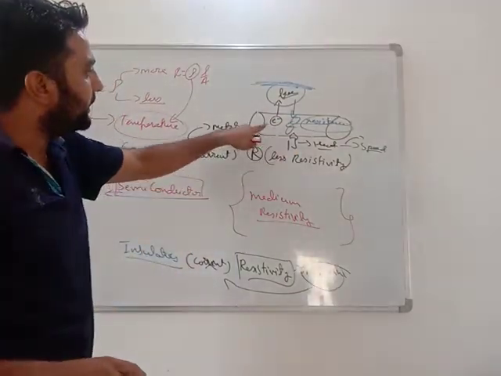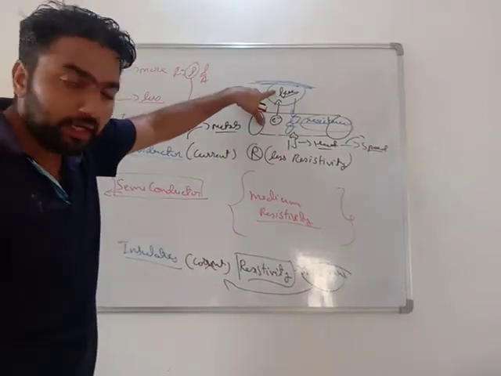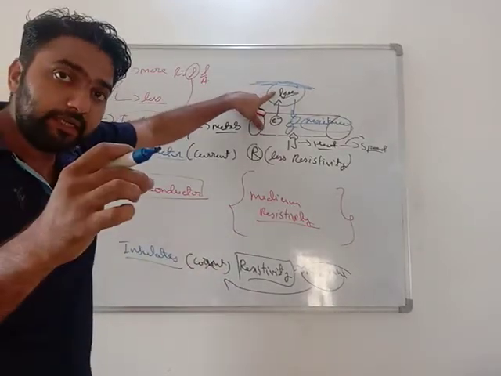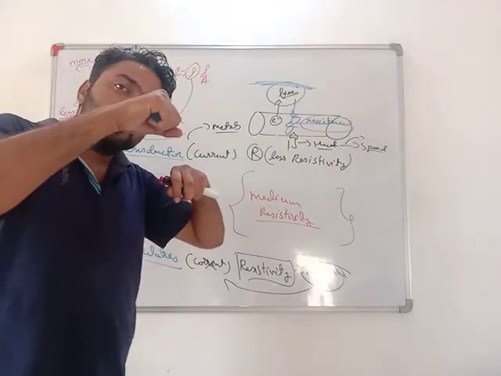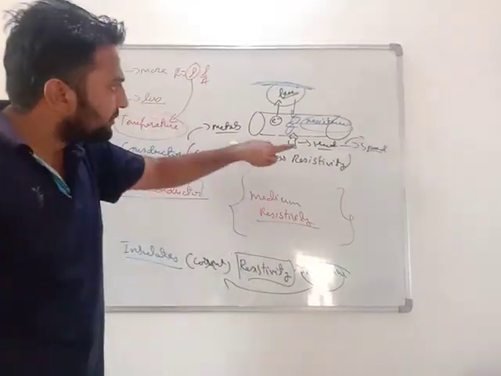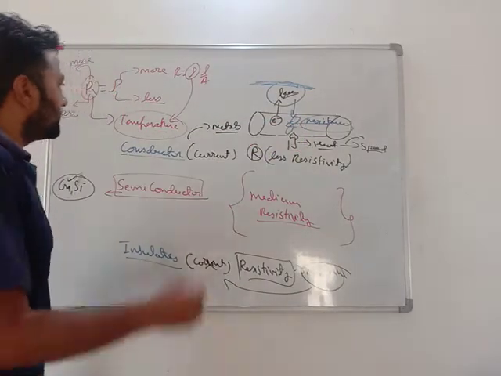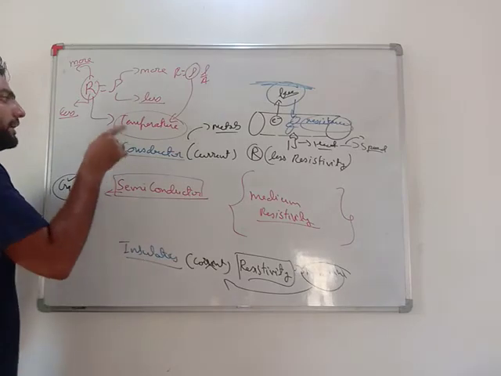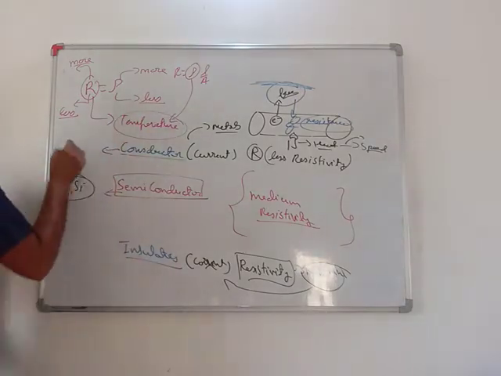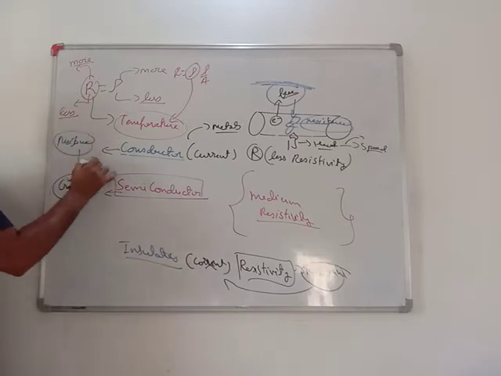So when we heat conductors, which already have free electrons, the free electrons gain speed and start colliding with each other, and this collision increases resistance. So very important: on increasing the temperature, the resistance of conductors increases.